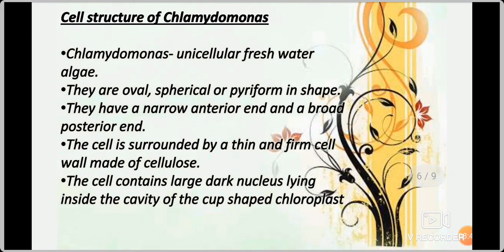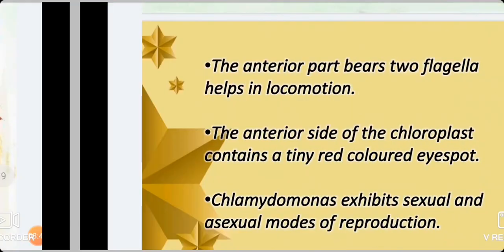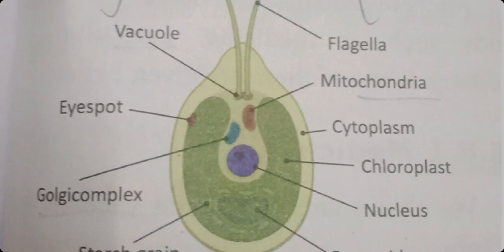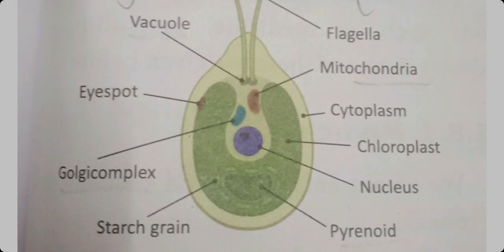The cell is surrounded by a thin and firm cell wall made up of cellulose. It's a cell wall because it comes under plant, no? So the outer layer is called cell wall. It is made up of cellulose. Then the cell contains a dark nucleus lying inside the cavity of the cup-shaped chloroplast. Now you see the picture of the Chlamydomonas. See here, cytoplasm. Then the chloroplast, the green color cup-shaped, given, no? The cavity of the cup-shaped. The cup-shaped is called chloroplast.